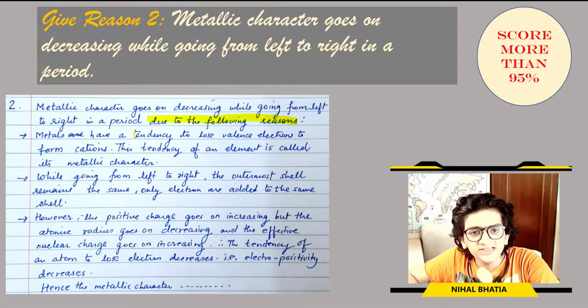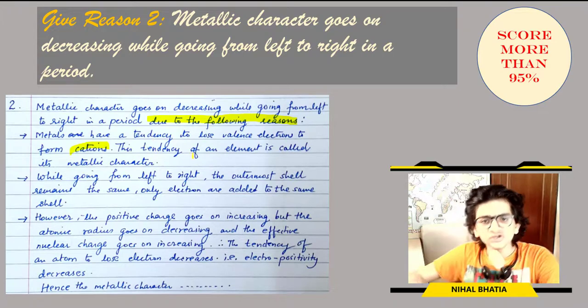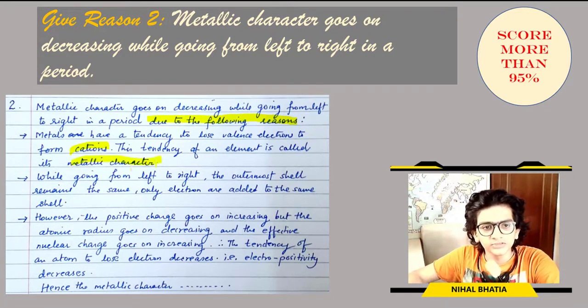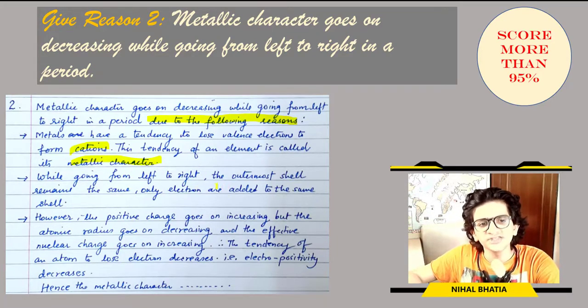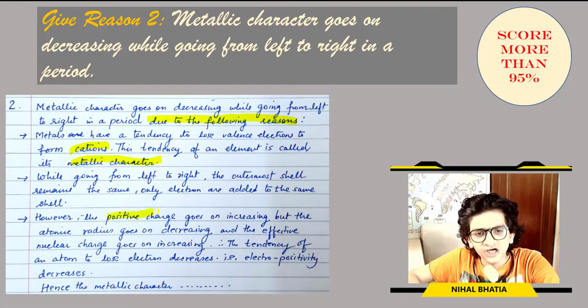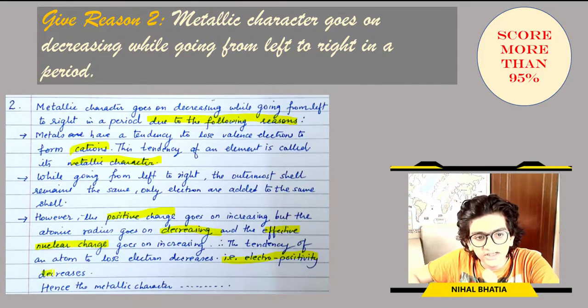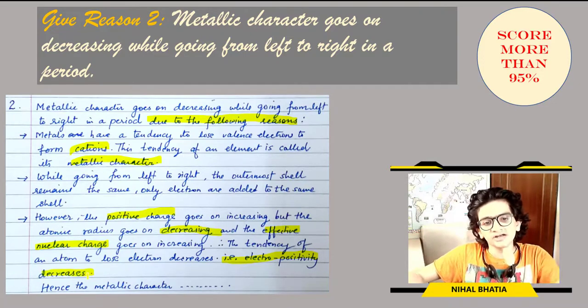Let's continue. Metals have a tendency to lose valence electrons to form cations. This tendency of an element is called its metallic character. While going from left to right, the outermost shell remains the same, only electrons are added to the same shell. However, the positive charge goes on increasing, the atomic radius goes on decreasing, and the effective nuclear charge goes on increasing. Therefore, the tendency of an atom to lose electrons decreases. That is, electropositivity decreases. Hence, metallic character decreases.